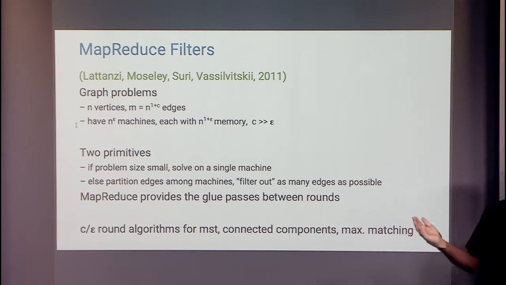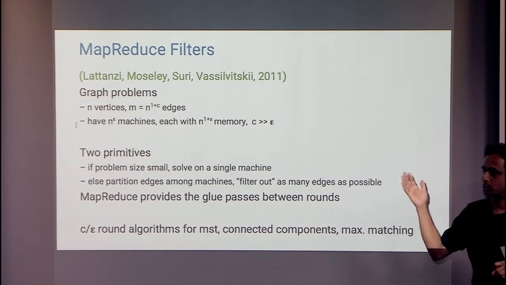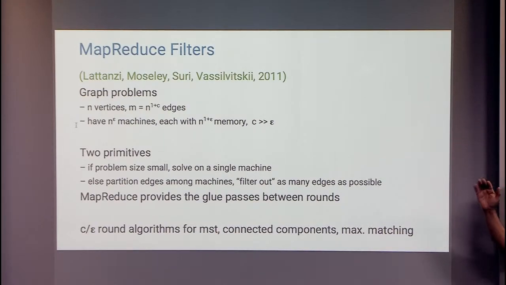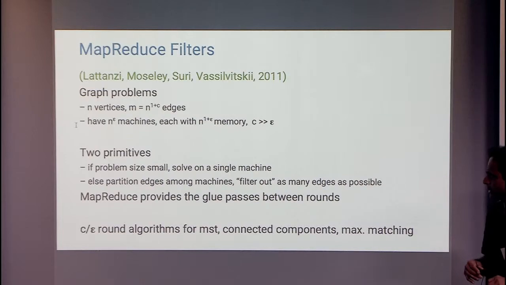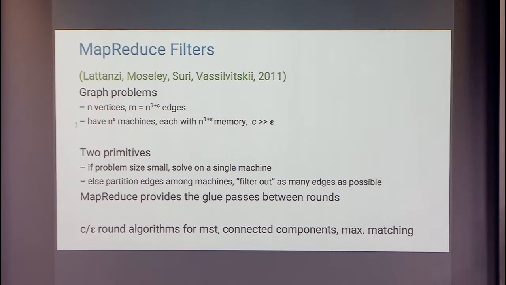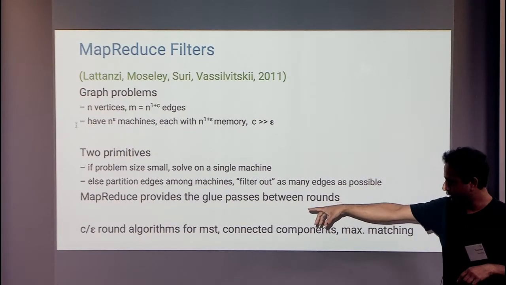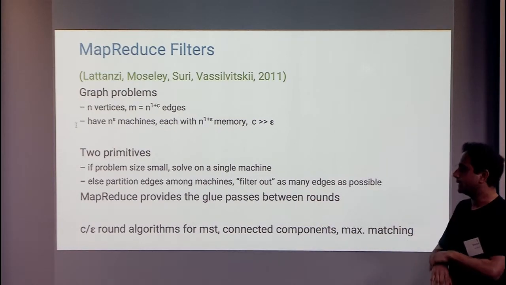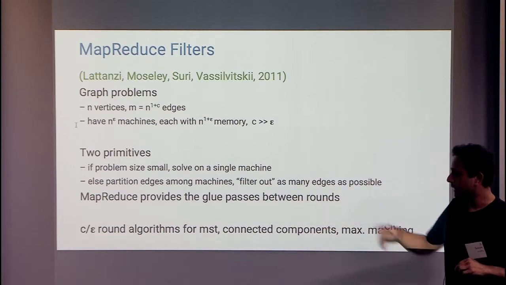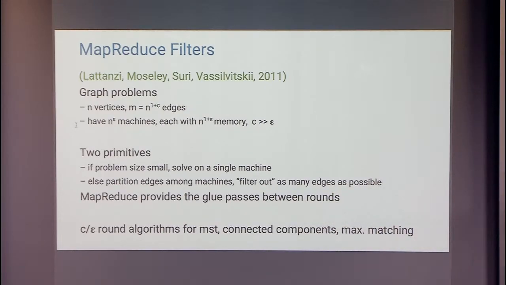And you have a non-trivial number of machines. Think of it as n to the 0.1 or n to the 1/4 number of machines. And each one has, again, a non-trivial amount of memory. You have more than order n memory here. Assume that there's a gap between c and epsilon here, right? So what they do in this model is, again, I'll tell you the result first, and then we can go back. They produce algorithms where you have so many machines with these kinds of parameters, and the algorithms run in c over epsilon many rounds.